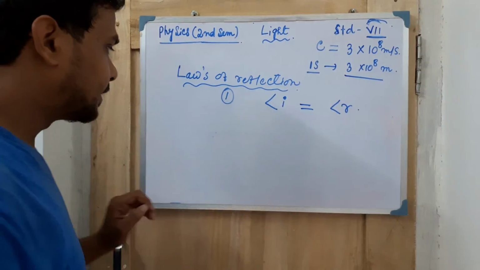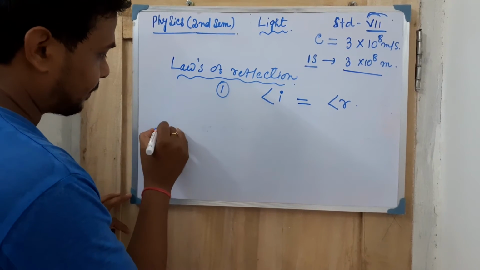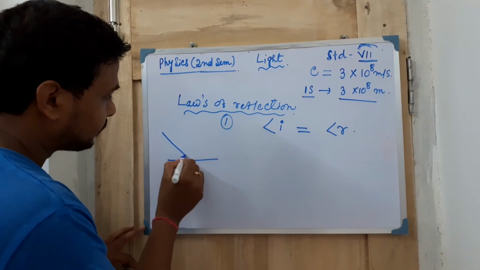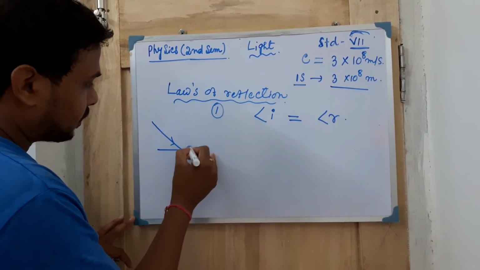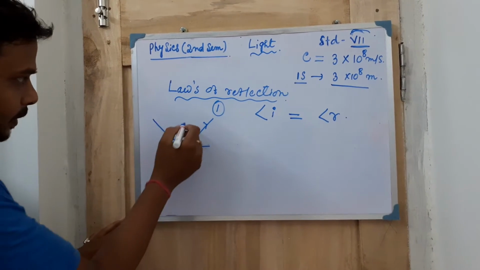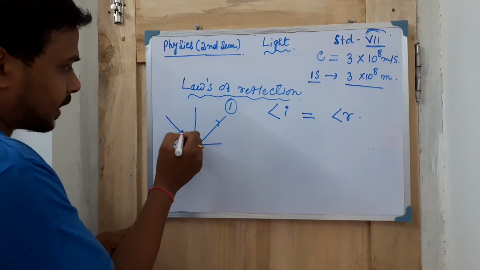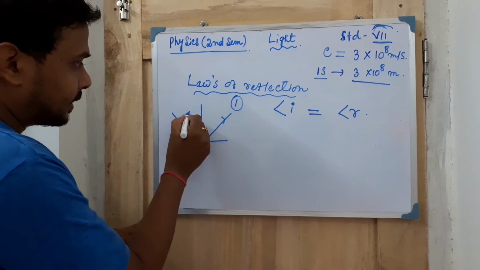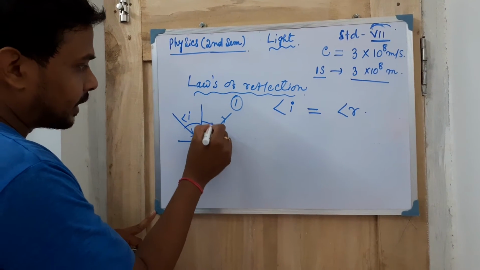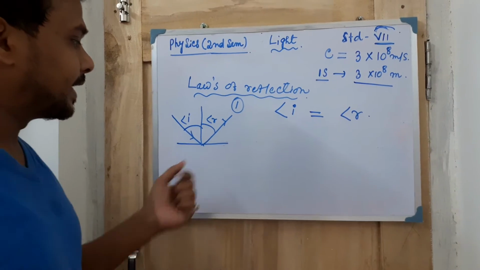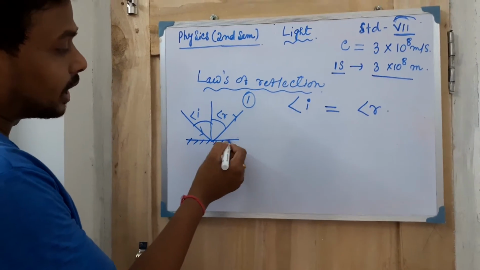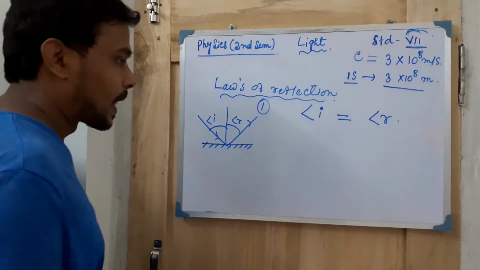Now a question arises. I am making two diagrams here. First of all, this is one diagram, and this is the normal. This angle is angle I, and this one is angle R. This case is for the regular type of reflection. Clear?